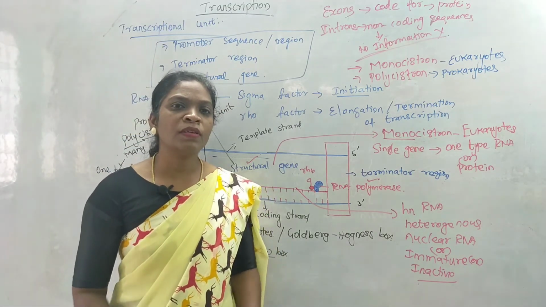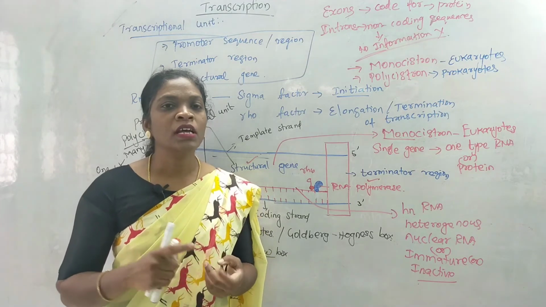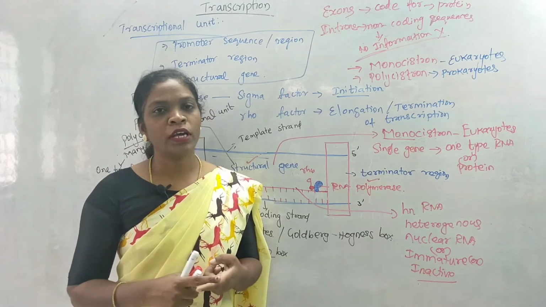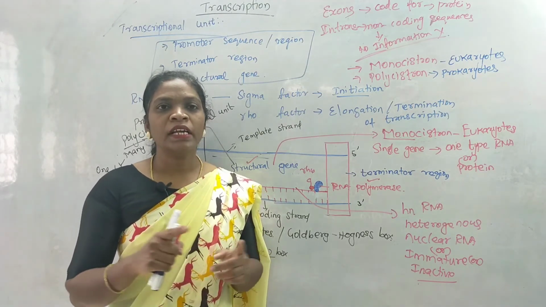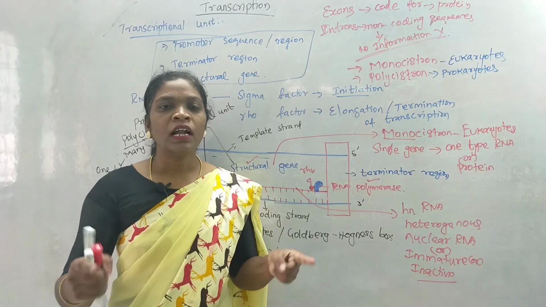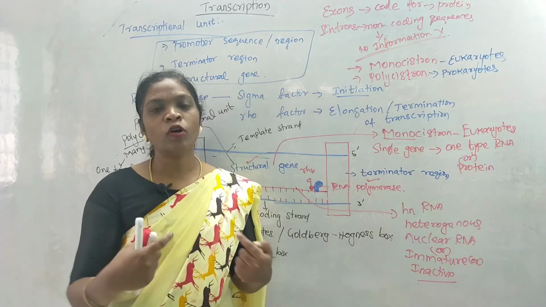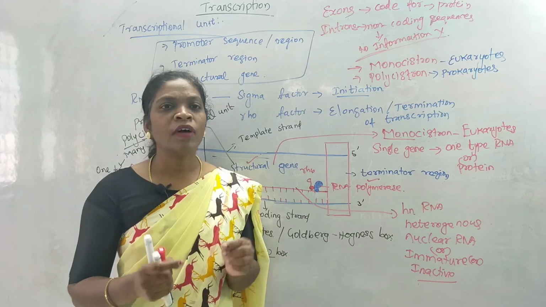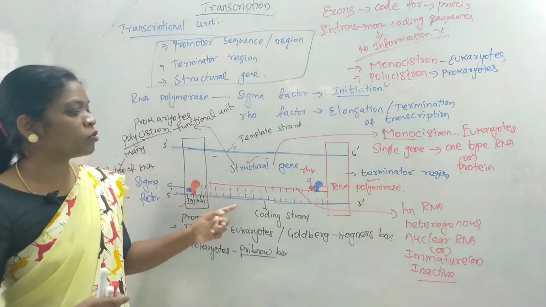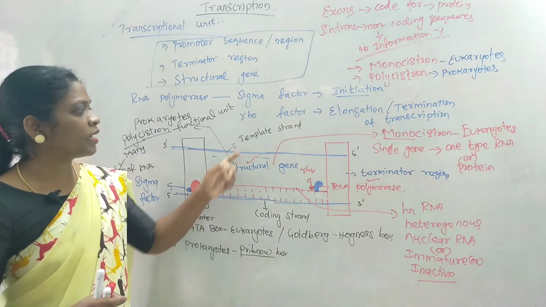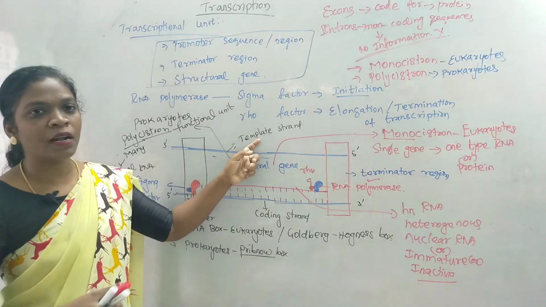RNA polymerase enzyme is of 3 types in case of eukaryotes. It is only one in case of prokaryotes. So what happens here? The DNA strands get separated and I have to know to which strand I have to copy the information. The strand where I am going to copy the information is known as coding strand. This strand which acts as template is known as template strand.